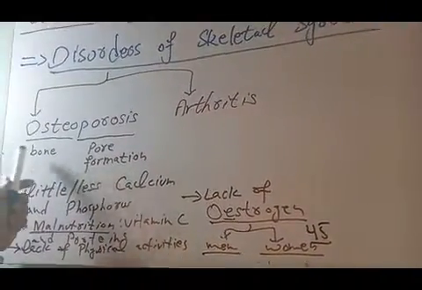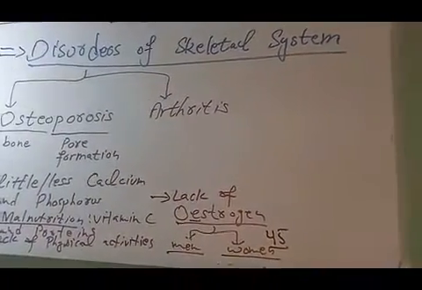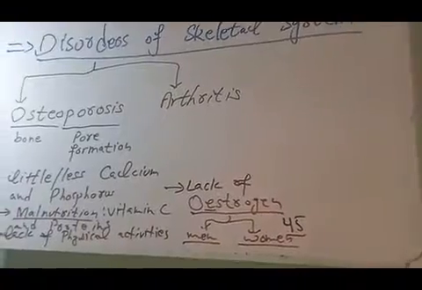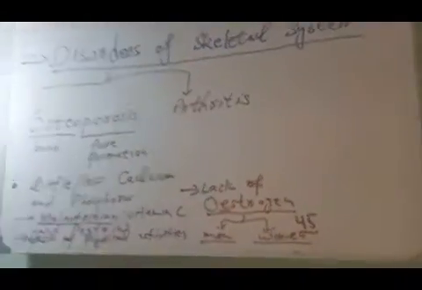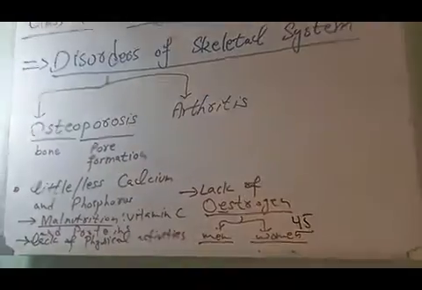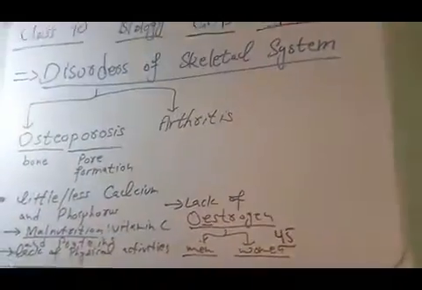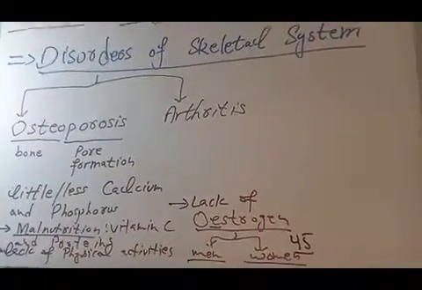Osteoporosis so more affects old women as compared to the old men because men have less chances of less production of estrogen as compared to women who have deficiency of estrogen after 45 or 40 years of their age.